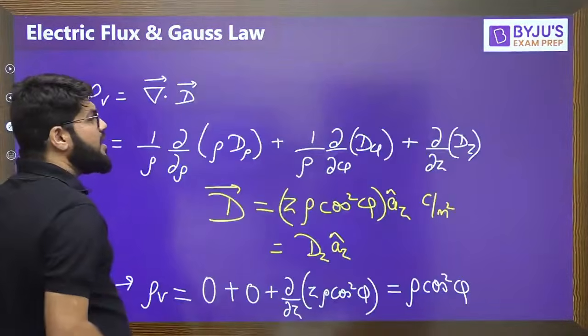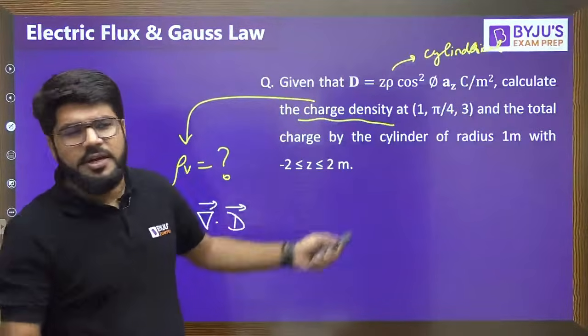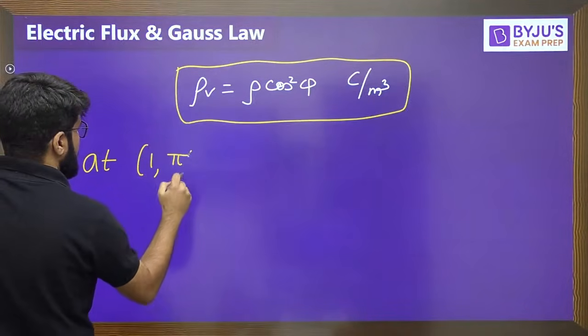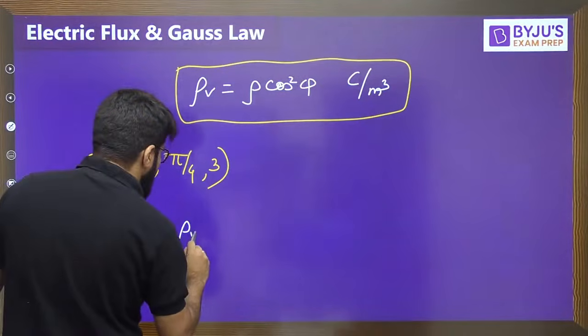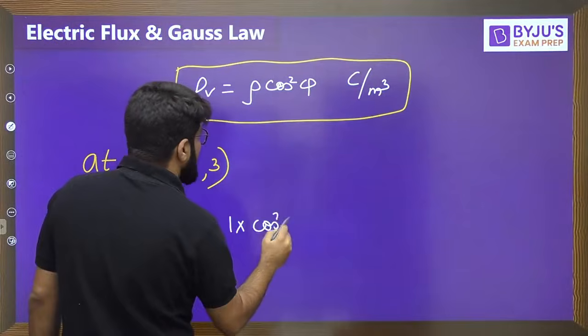But the question is asking, calculate the rho v charge density at the point (1, pi by 4, 3). So let's substitute the value at this point. Rho v becomes rho, which is 1, multiplied by cos square phi.